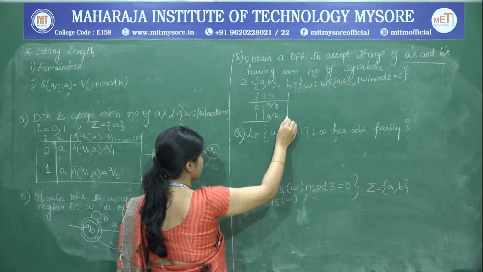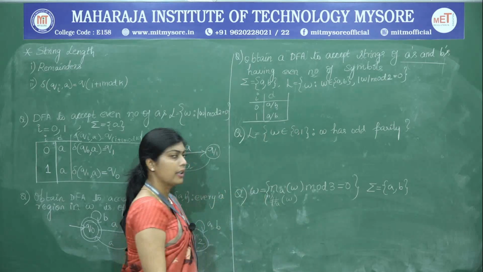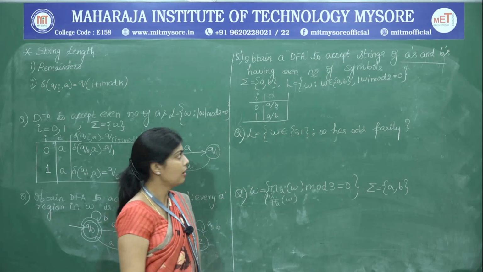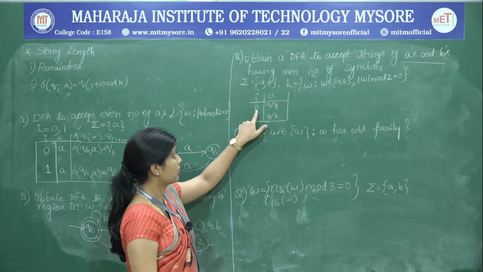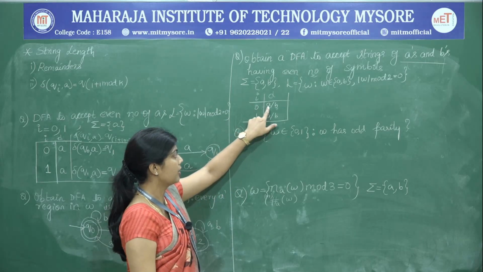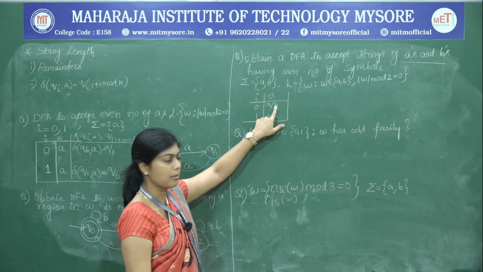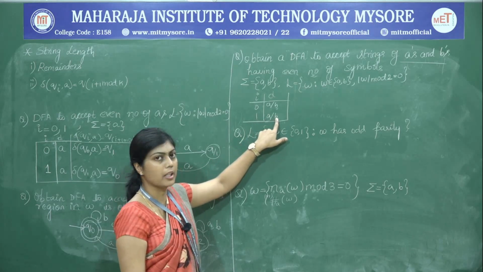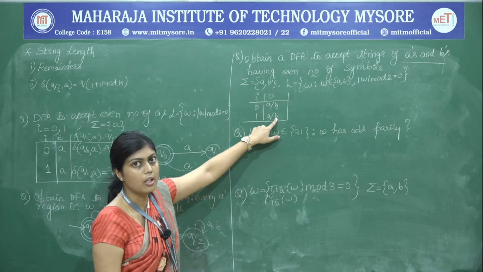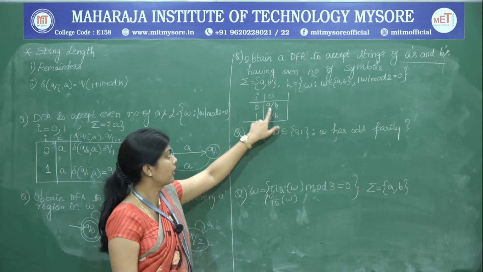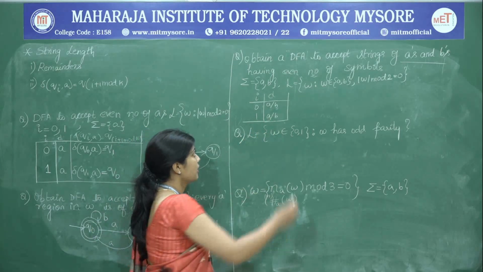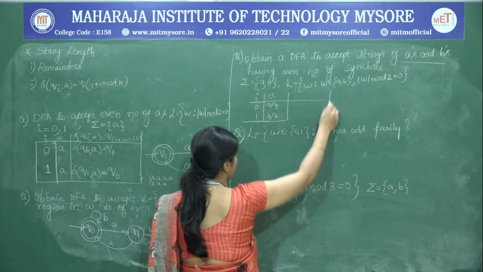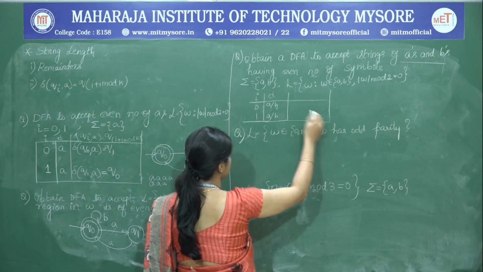The reason for writing A or B is that from the transition on 0, either A can be there or B can be there, or on 1 again either A can be there or B can be there. There is no constraint on the order in which they are appearing. So therefore, we can write this. Next, we will define the transitions using the relation that we have seen in the previous problem.